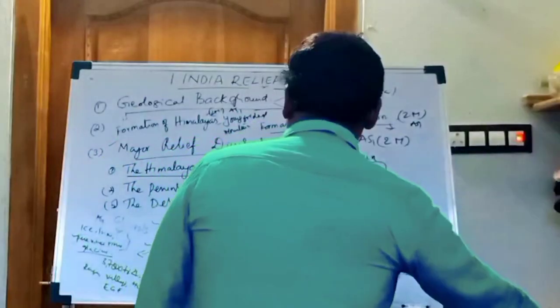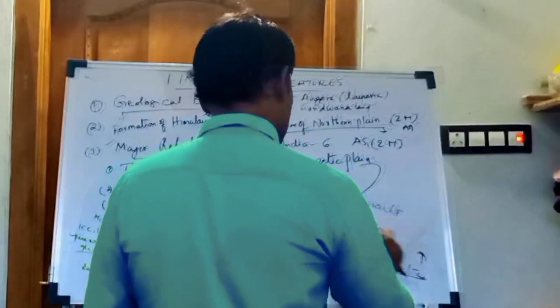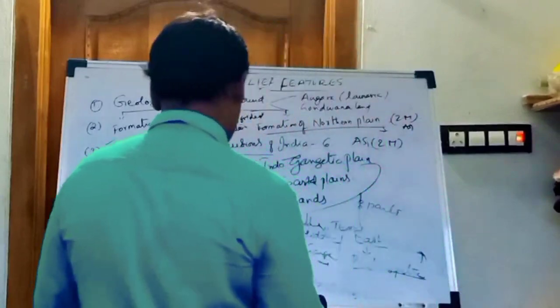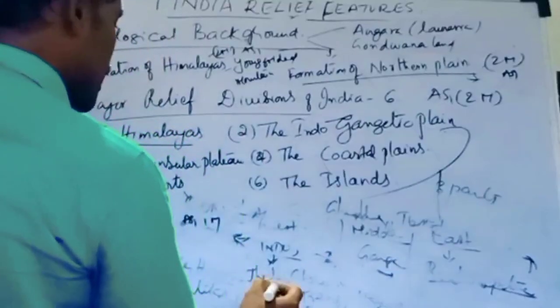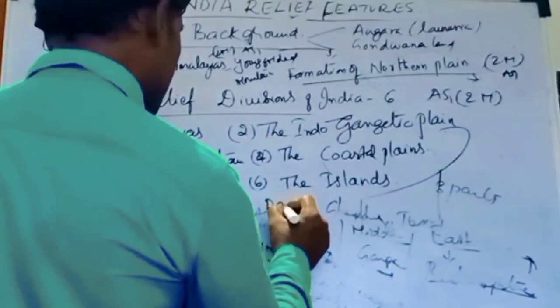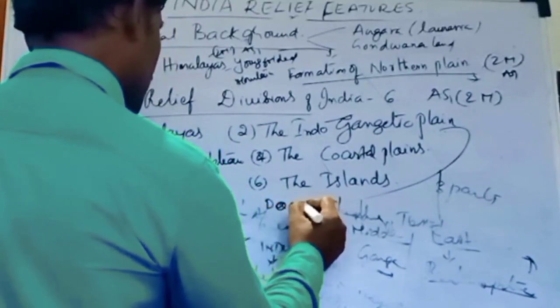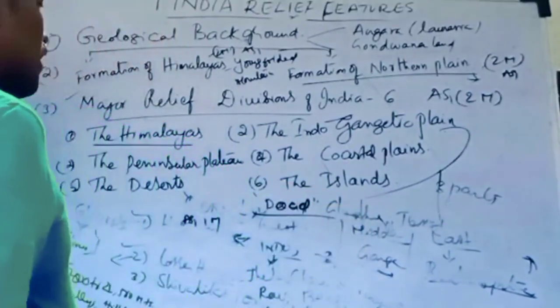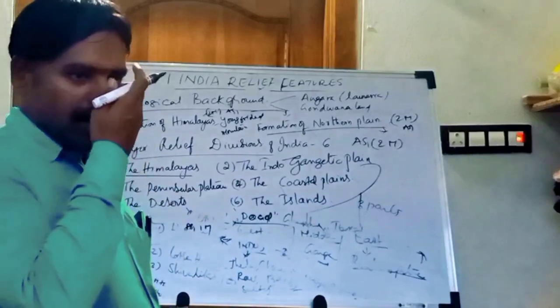Now we discuss the Doab in the west part, where the Indus river mainly has Doabs. What is Doab?